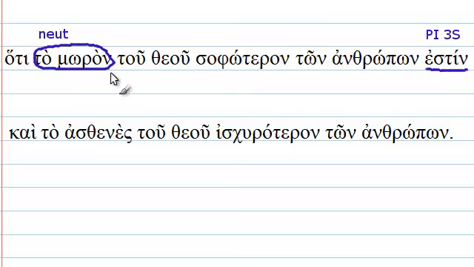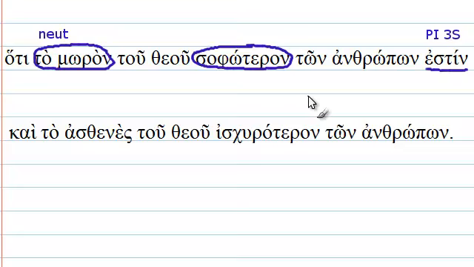So we have our subject, we have our verb, and now we're looking for a predicate. And we know that the word God and the word man cannot be our predicates because those are both genitives. So it must be this word here, which comes from the adjective wise. So this is going to be our predicate. The foolishness is wise, and here's where we have to deal with this ending right here.